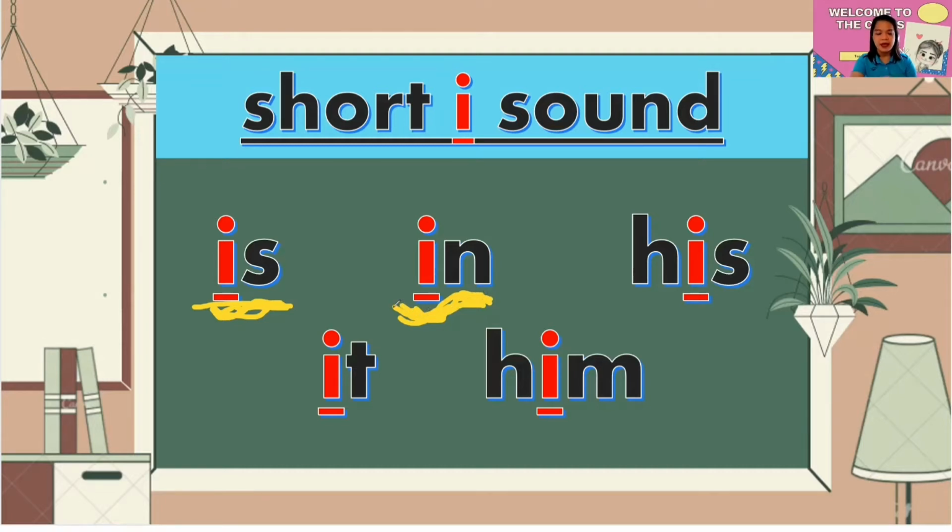In. Okay, I want you guys to read it by yourself. Everybody. Again. Very good. Now we have "eat." Perfect. Eat. Again. I want you guys to read it properly by yourself.